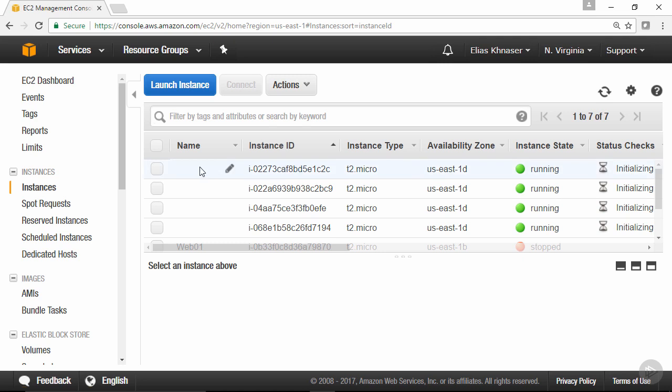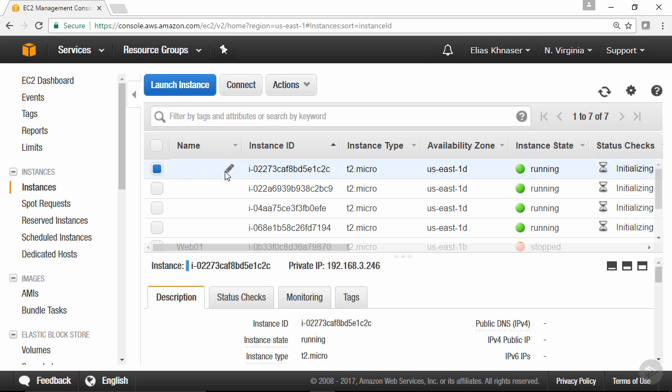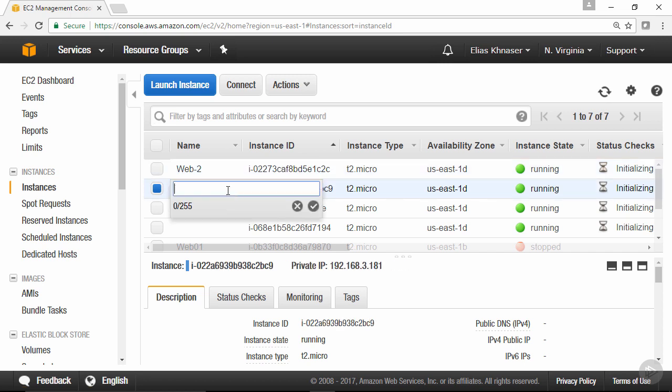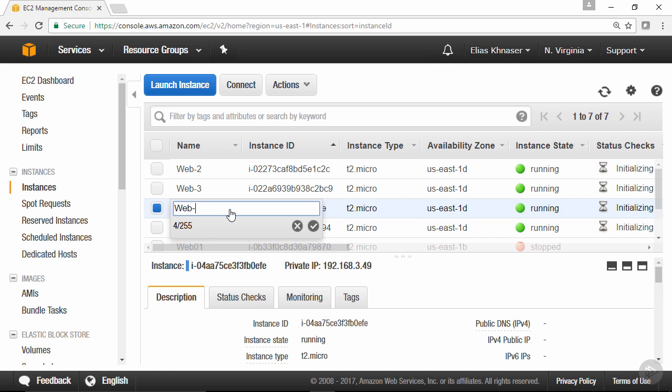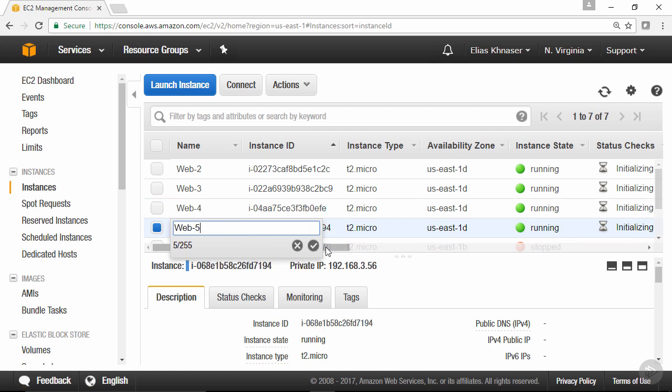So in order to create a tag here manually after the fact, it's very simple. You can simply come in here under name and click in it. So you see this button or this pen here. You simply click in it. And for the purposes of our example, let's just call this Web02. And we're simply going to name all of them the same thing. So let's do Web03. This is going to be our web server farm. And then let's do Web04 and 5.